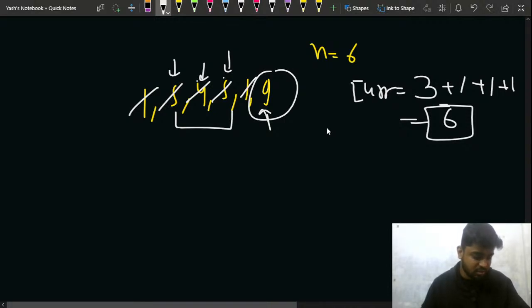Everyone agrees to this? Just quickly let me know in the chat. Does everyone agree to this much part? Please quickly let me know in the chat. I am looking at the comments. Is it clear?